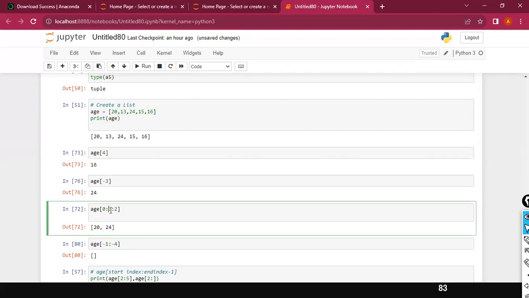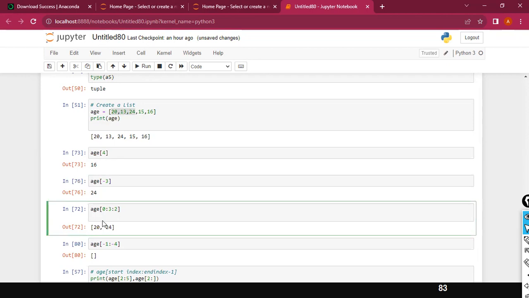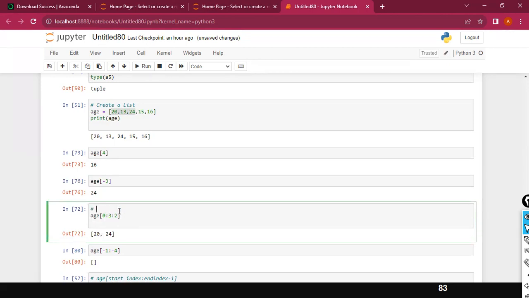My requirement was to display the values starting from 20 to 24. So that is the reason why we are using 3. I'll put it here. The question is: to display the values starting from 20 to 24. I'll write the question. Got it?